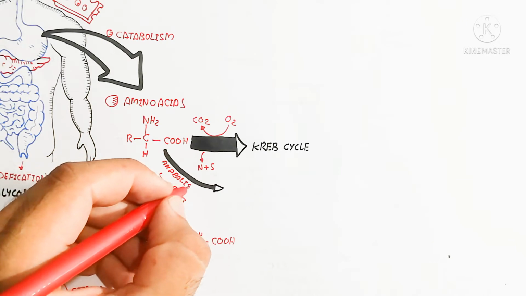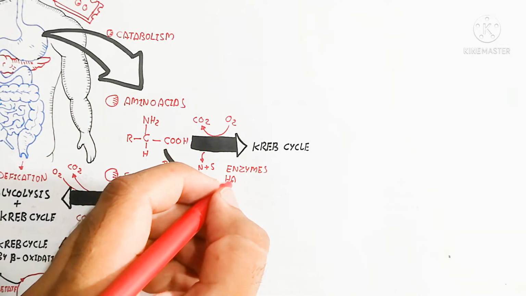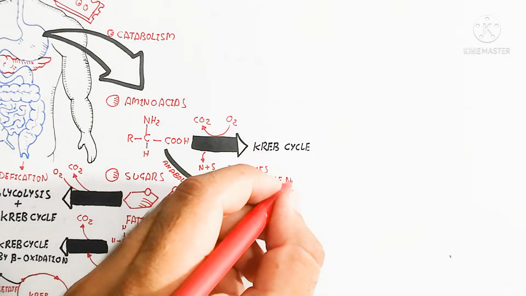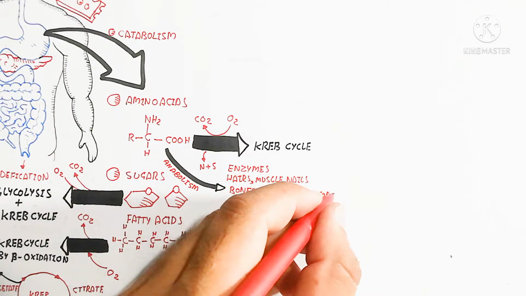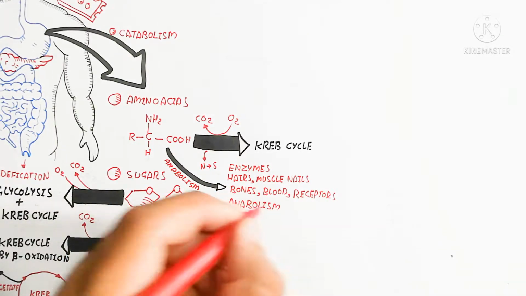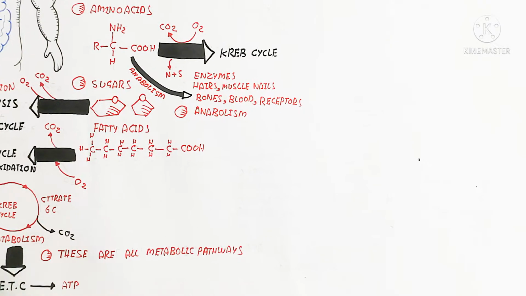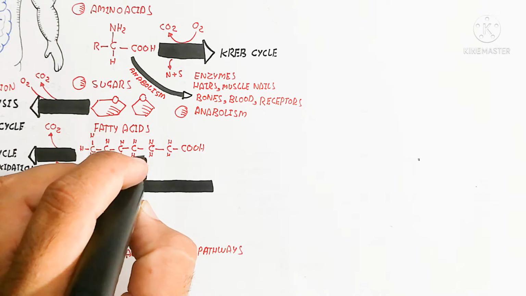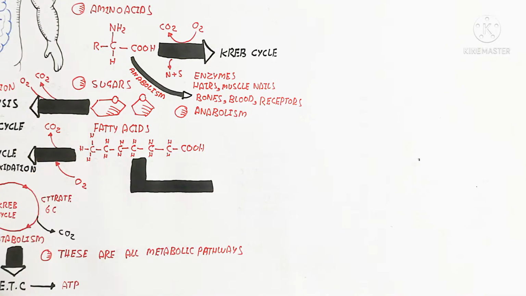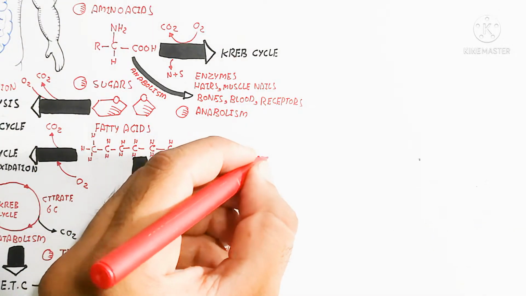So aerobic respiration will occur, and nitrogen and sulfur will be released or separated, and the enzyme basically is the catabolic reaction to produce the Krebs cycle and produce energy, while the anabolic effect is the production of enzymes, hair, muscle, nails, bones, blood, and receptors on the plasma membrane, and that is known as anabolism. On the other hand, fat is also used for anabolism.